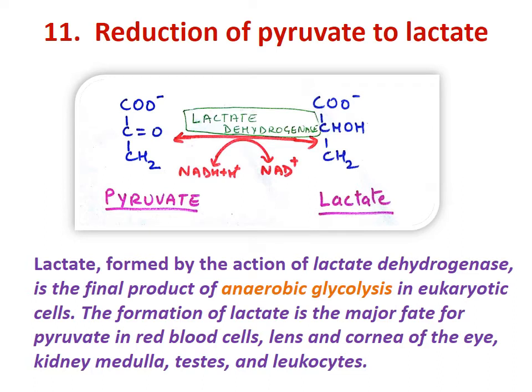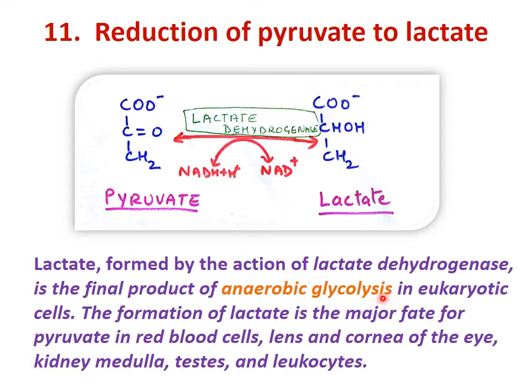Anaerobic glycolysis produces lactate. So there is an 11th reaction also. The 11th reaction is conversion of pyruvate into lactate. So here you see, this is the reverse reaction. Here the hydrogen ions are taken by the pyruvate. So this NADH is the donor and it gets converted into NAD. So in the sixth reaction, where NAD was converted into NADH, it is just the reverse, and that NADH that was produced there is cancelled here.